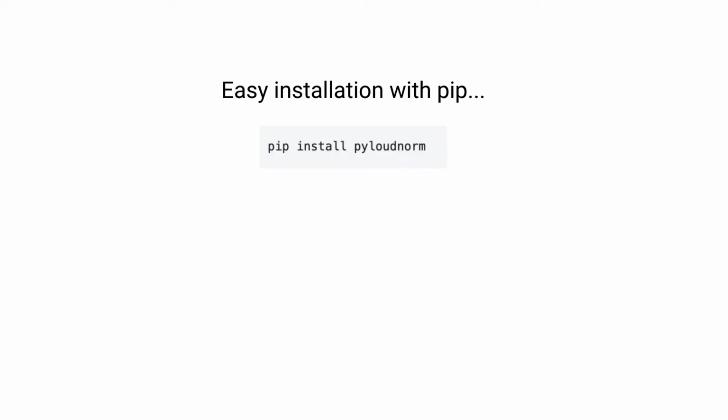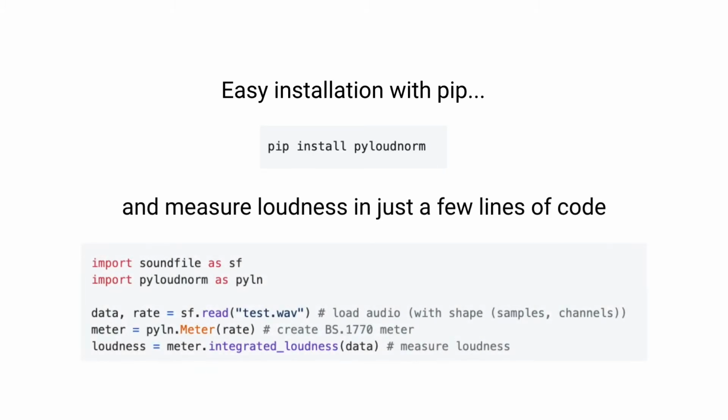Today I want to talk to you about our work, Pyloudnorm, a simple yet flexible loudness meter in Python. So the main goal of Pyloudnorm is to provide an easy-to-install package, which you can install with just one line using pip, and then you can measure the loudness of an audio file in just a few lines of code,